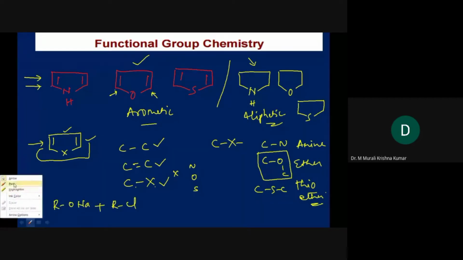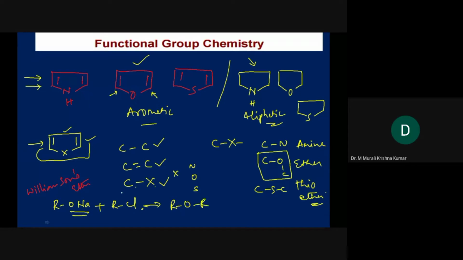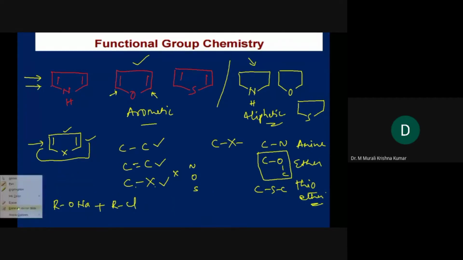It is Williamson's ether synthesis, where an alkoxide and an alkyl halide will give you ROR'. So this is the way how ether synthesis can be done. Now, how can we extend this discussion?